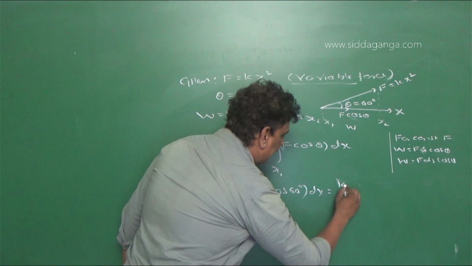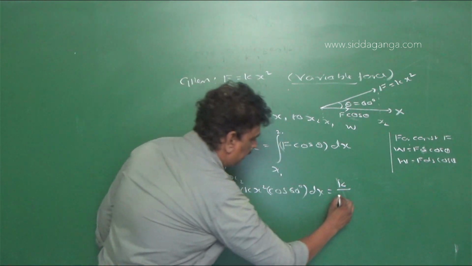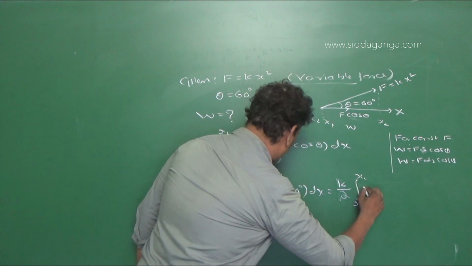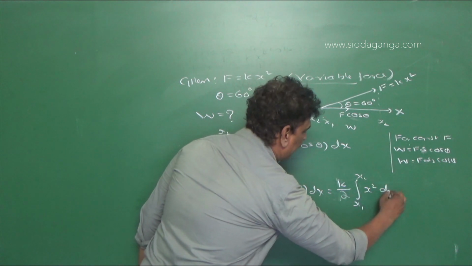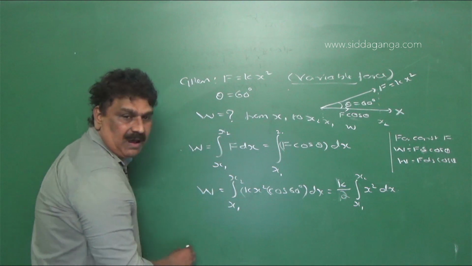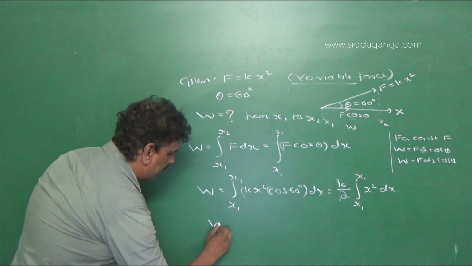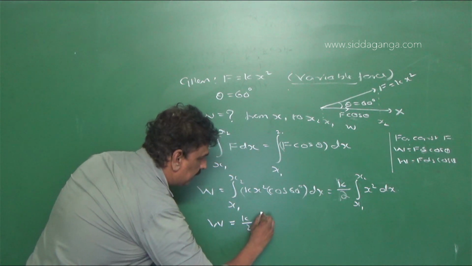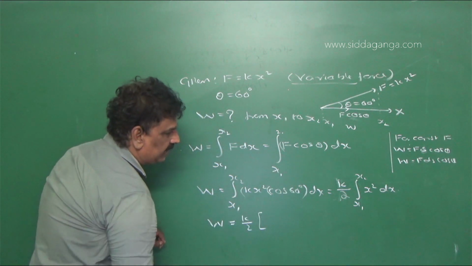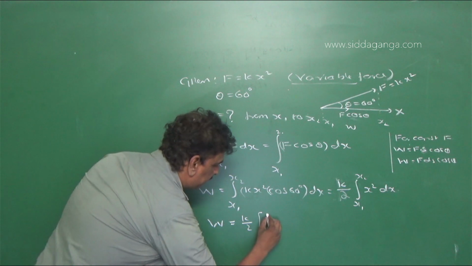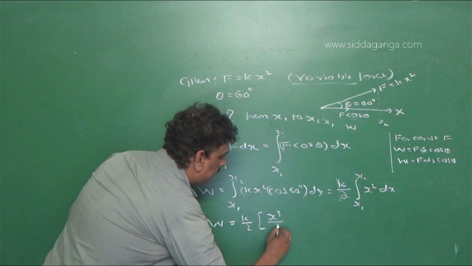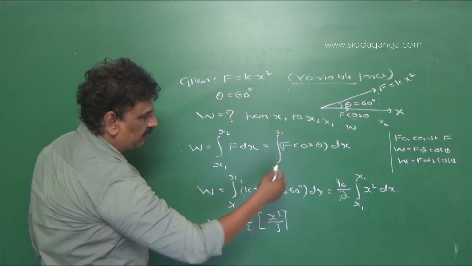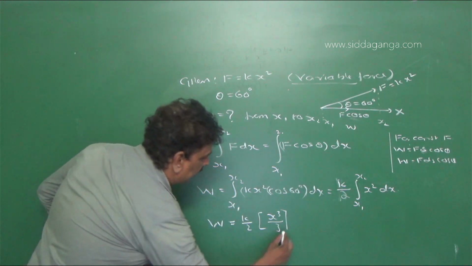Taking out k by 2, then integration from x1 to x2, we have x square into dx, or we have work done is equal to k by 2 into the integral of x square, using x to the power of n into dx is equal to x to the power of n plus 1 divided by n plus 1.